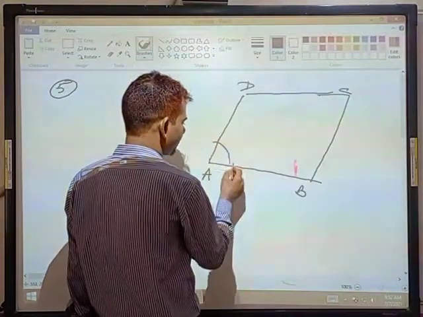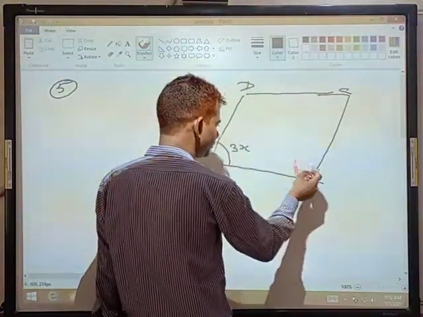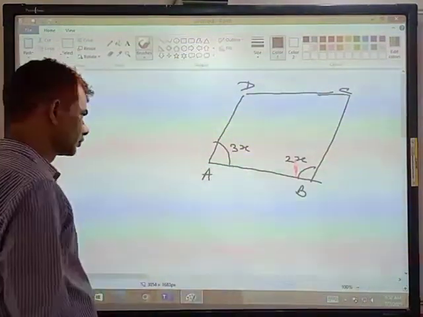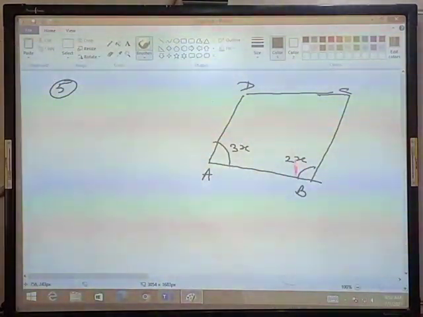Angle A is 3x and angle B is 2x. Students, find the measure of each of the angles of the parallelogram.